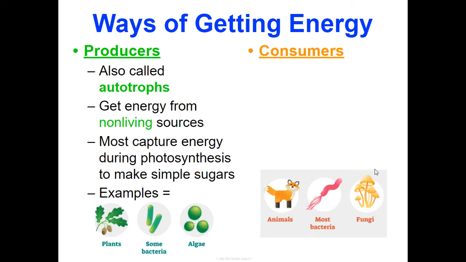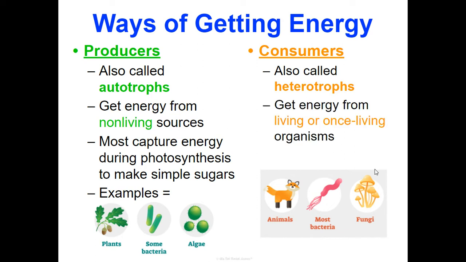Now, not all organisms are obviously producers. There are things such as consumers. These organisms are called heterotrophs, and this means we must obtain energy from other living organisms or once living organisms. Who would be considered consumers? All animals, most bacteria, as well as fungi.